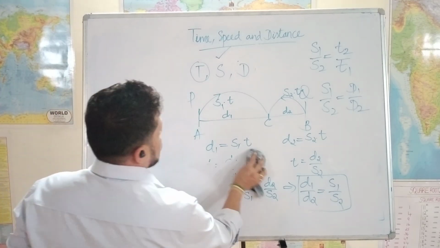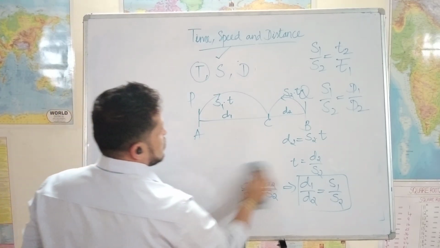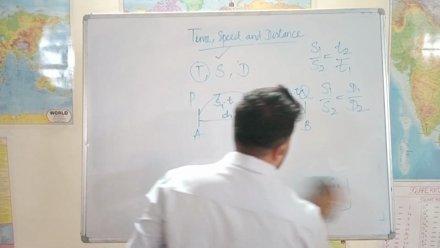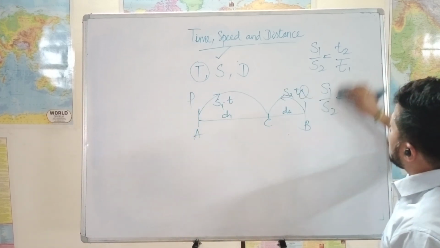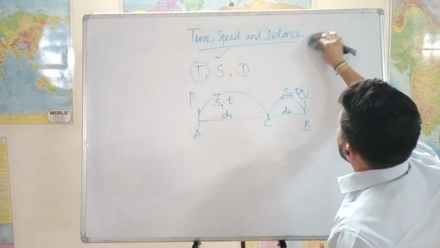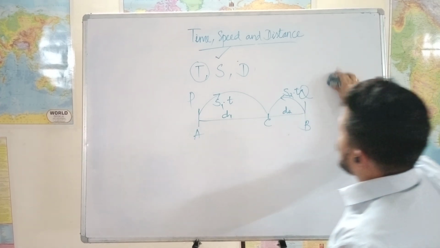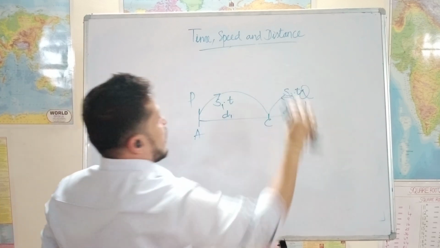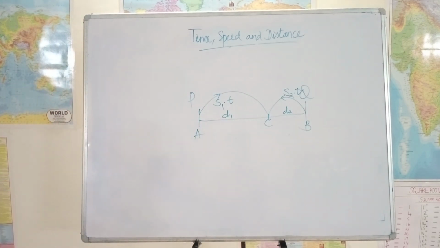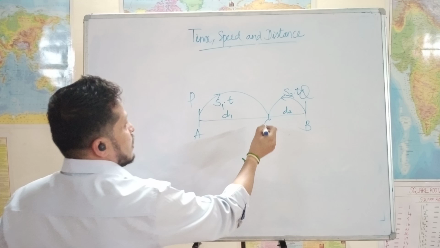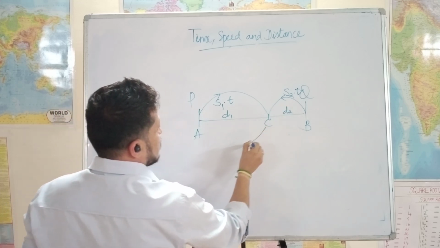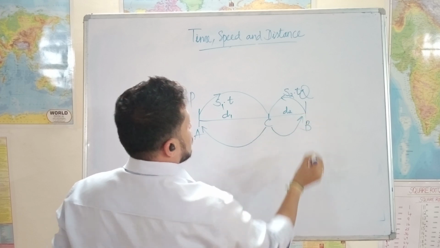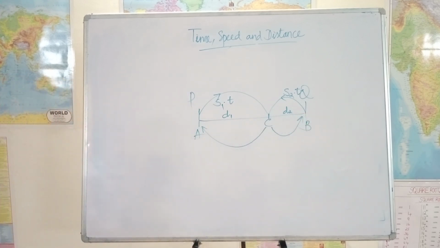there is another special case in which two people meet each other like the way we have shown here. Two people meet at a location point C. After that, let's say they return to each other's destination.